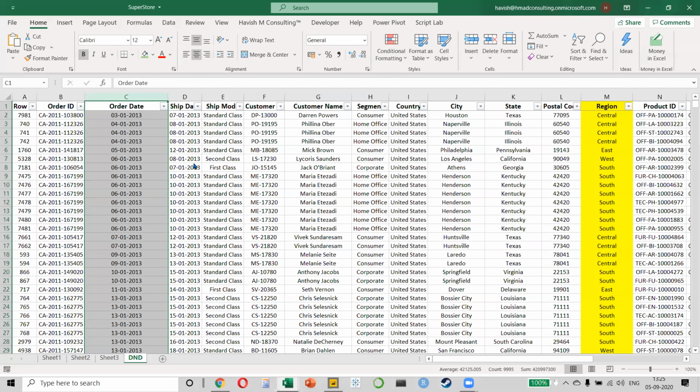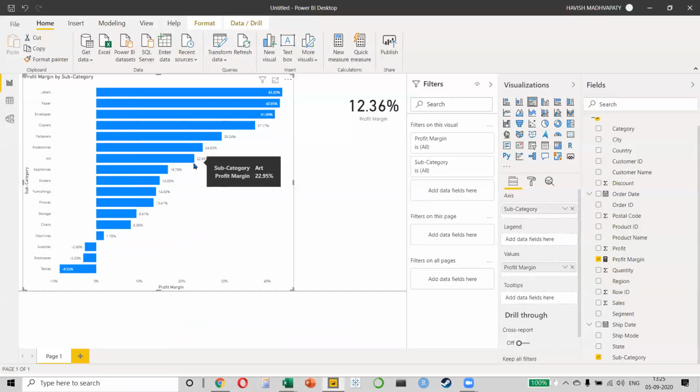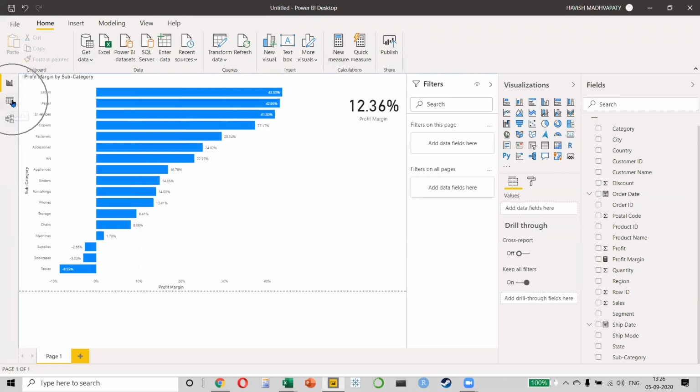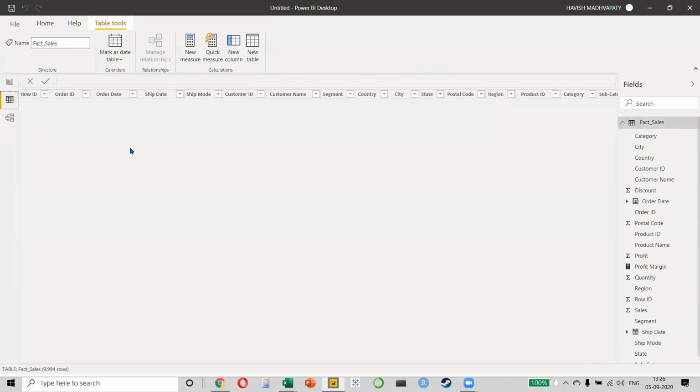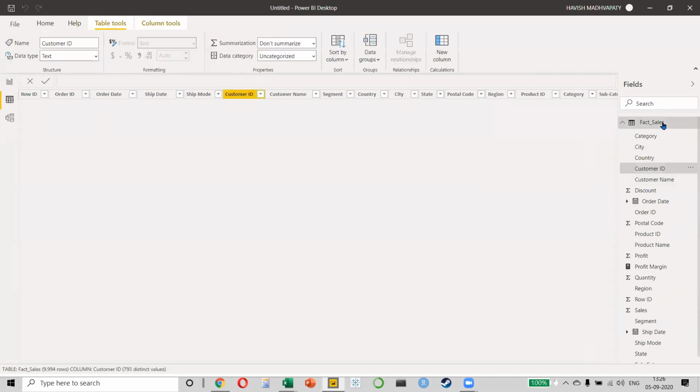Okay, so we come back to Power BI. This time, I don't want to create a measure. Remember, I'm not creating a date column. I'm creating a date table. So if you want to create a table, we go to the data view on the left side. If you notice, this is my report view where we are currently working, where you create your entire dashboard. And then below that, you have the data view. This is how the data view looks. So what do you see here?